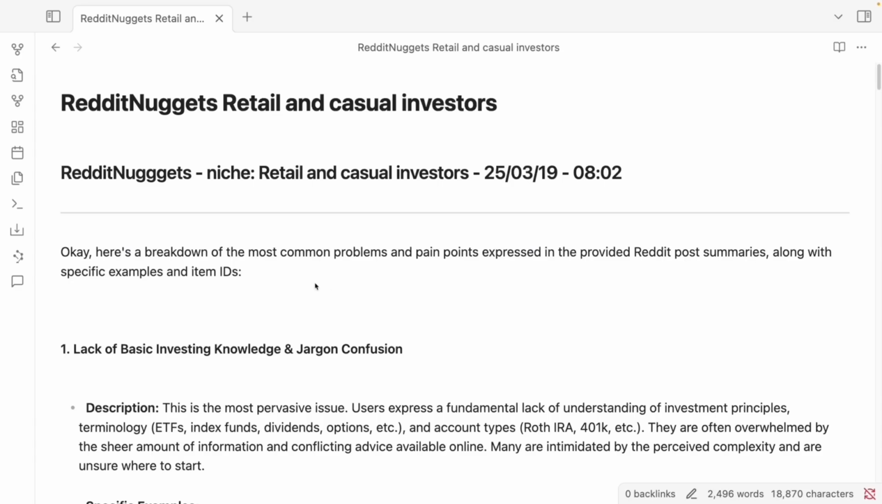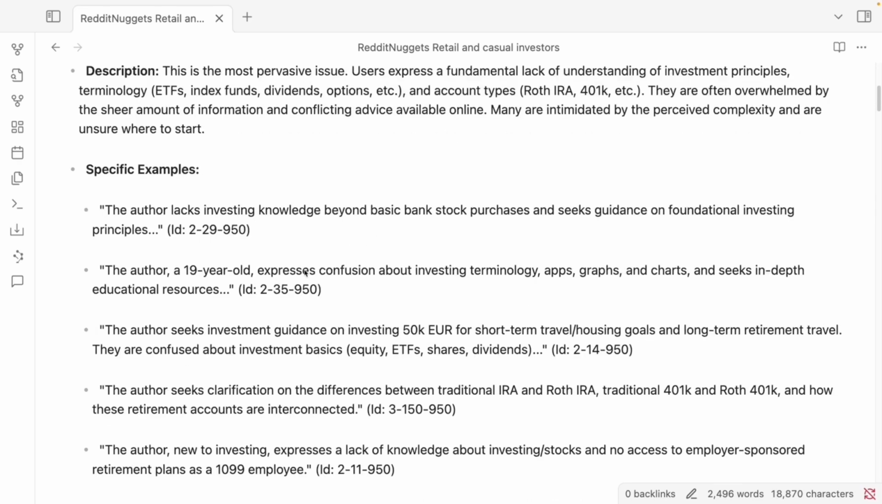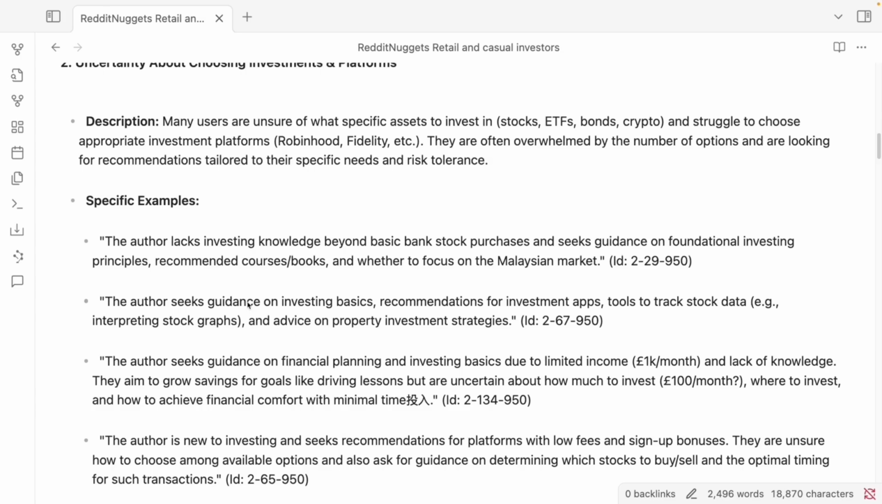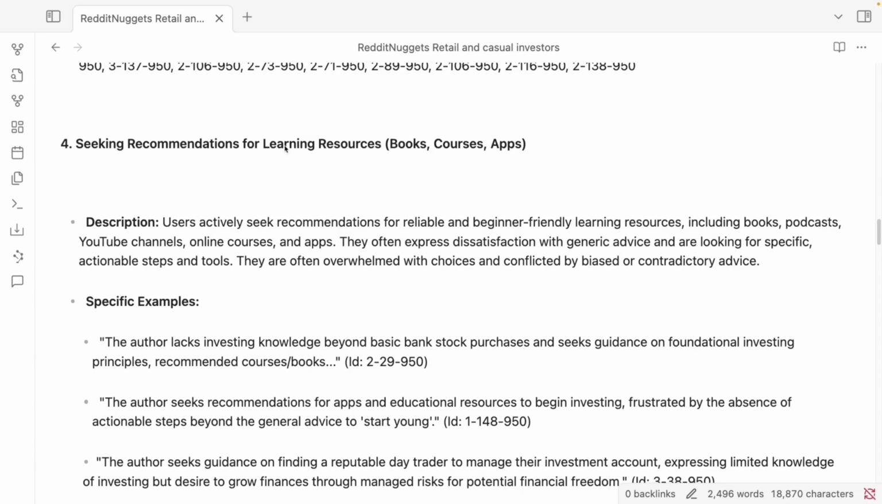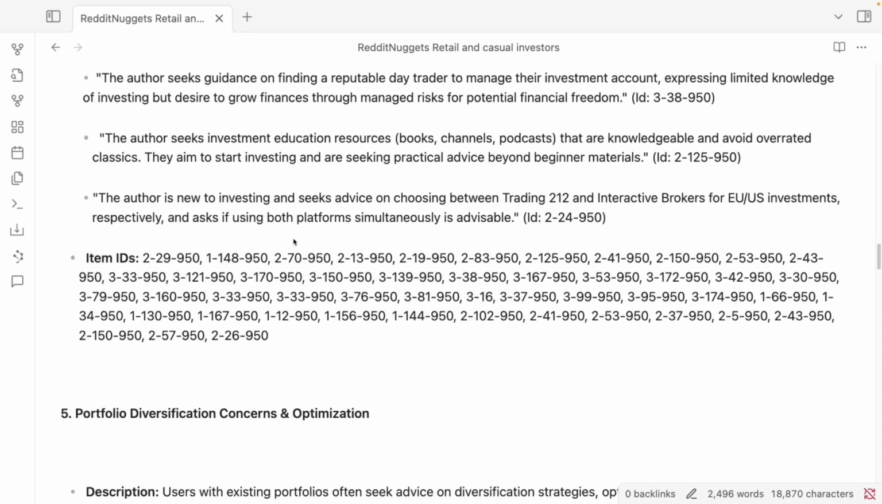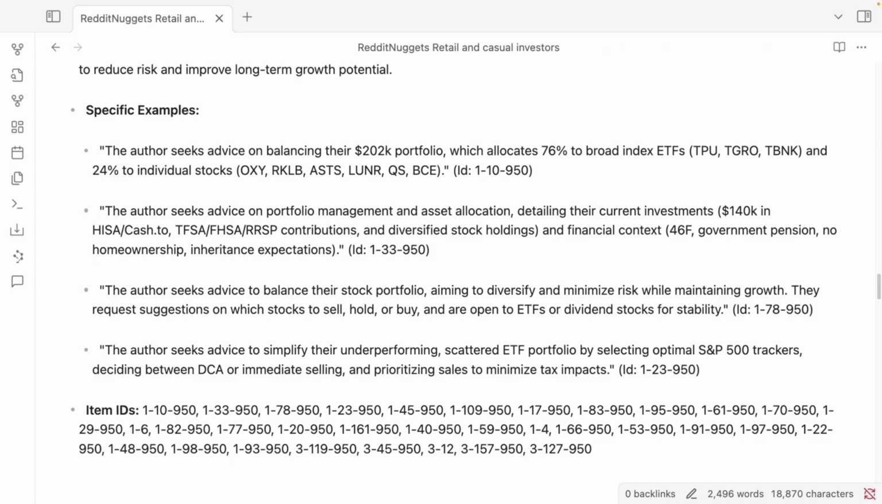In the end, we get a comprehensive overview of common pain point patterns for this community with specific examples. So we see the various usual pain points, the fear of loss or risk aversion, for example, or searching for learning resources, for example. And we can take these findings and dive deeper into them or create products to meet this demand.